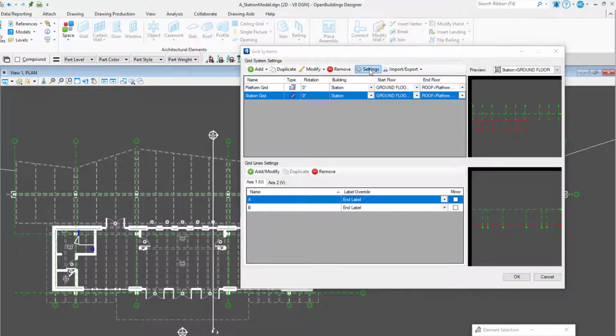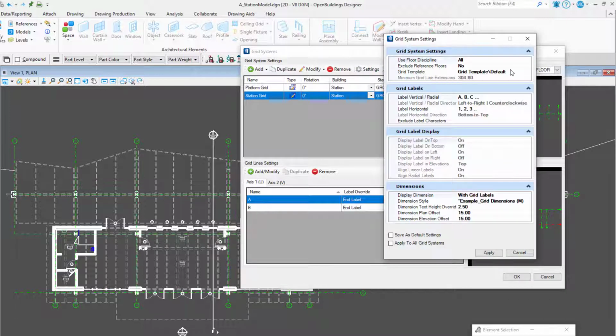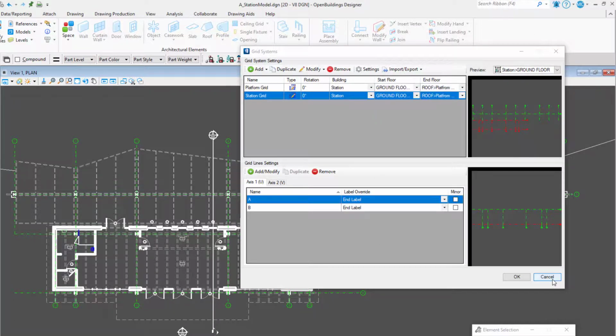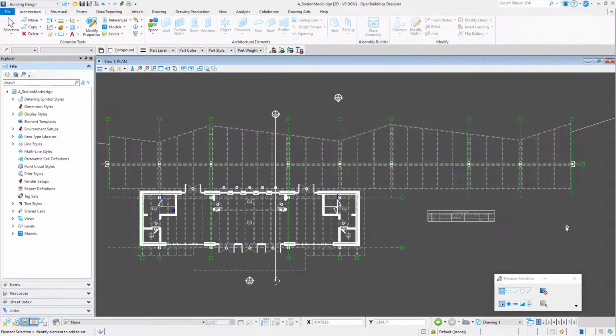If I open the settings for each grid, we'll see that there is a grid template that is set to default. This is the template delivered with OpenBuildings Designer, and it controls the symbology of grids. But what if you need to customize the grid for your own drawing standards? Perhaps you want the grid lines a different color, or on a different level, or you want the bubbles a different size, or a different shape, or you use a different text font.